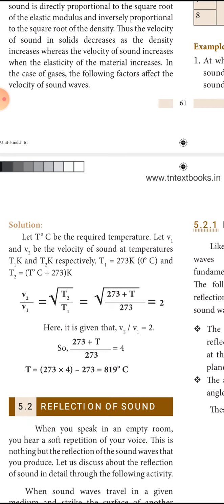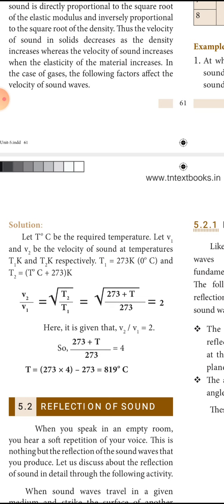That is equal to 2, because here it is given that V2 by V1 is equal to 2. In the sum itself it's given. So square root of 273 plus T divided by 273, removing the square root on your left hand side, the number in the right hand side will become square.